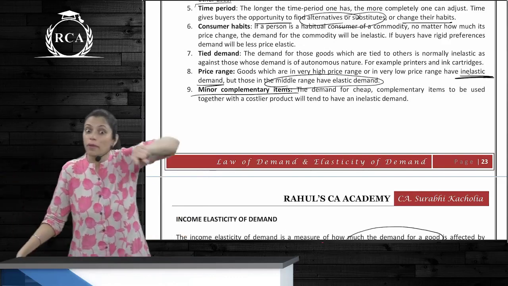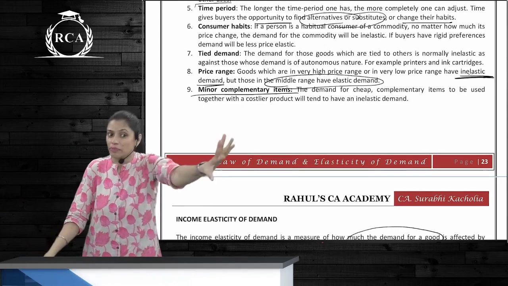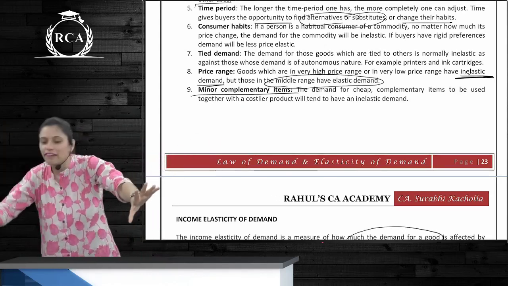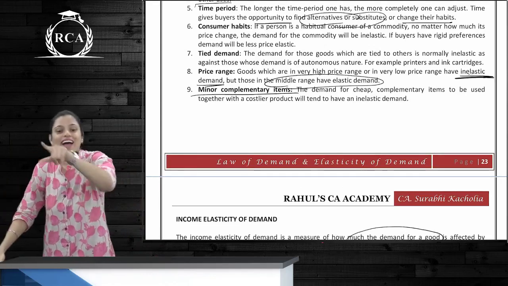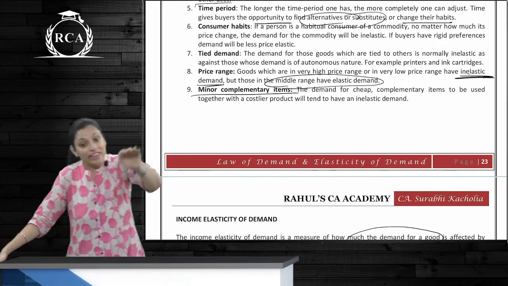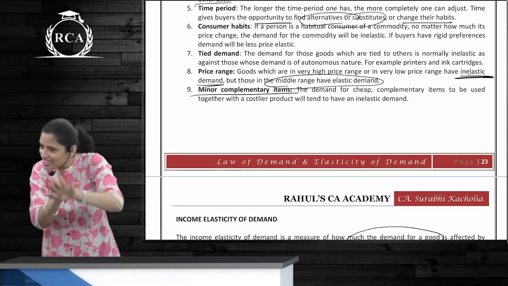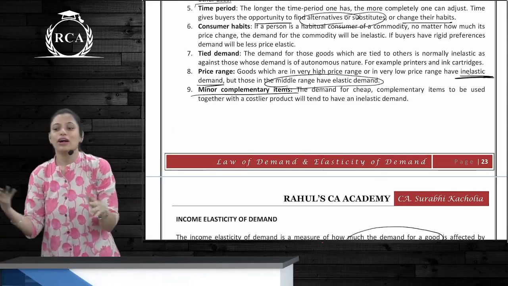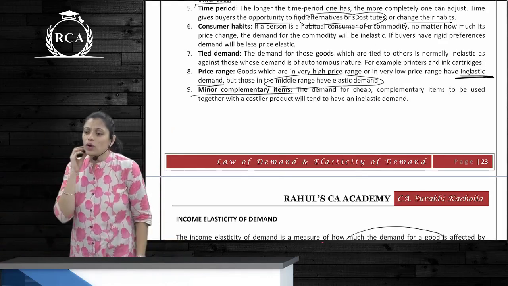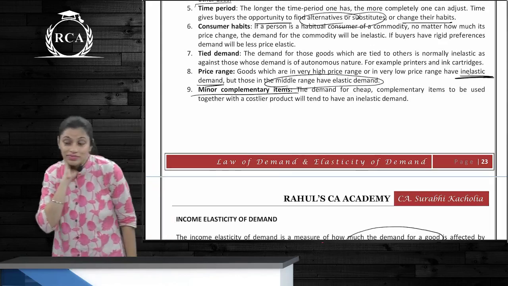Whether the good which you are buying is elastic or inelastic is separate. Are you understanding? But the complementary good, you have to buy it. Like I told you, iPhone and charger. iPhone is a necessity, I don't think so. It isn't. But if that is bought, then the charger is inelastic demand. You have to buy it. Okay? Is it clear? Now, what is the impact it has on managers?